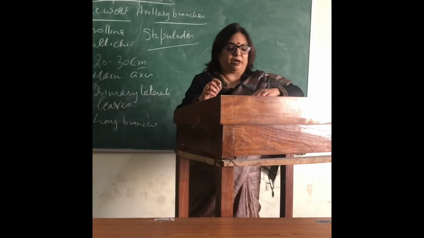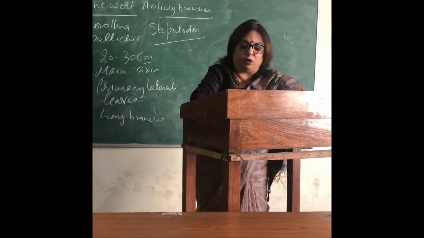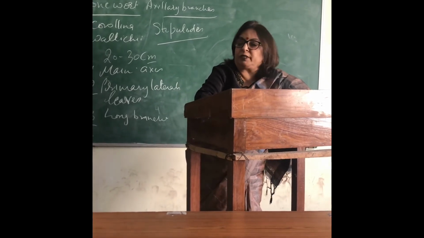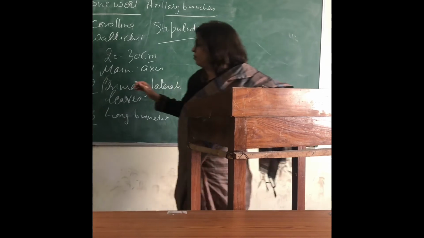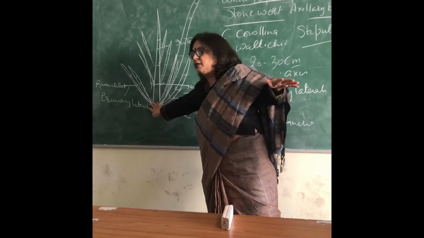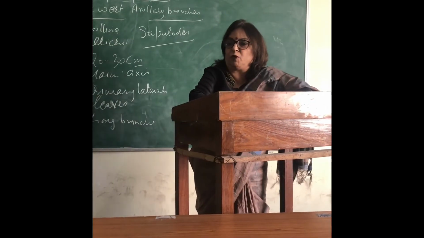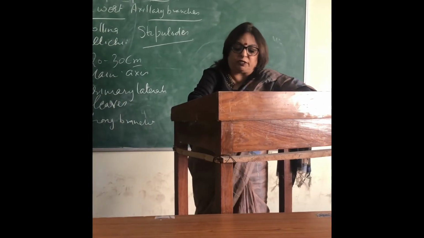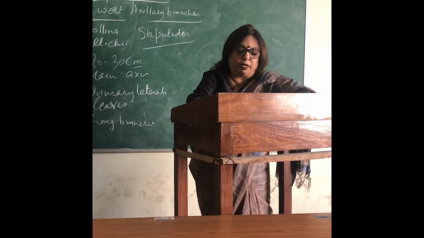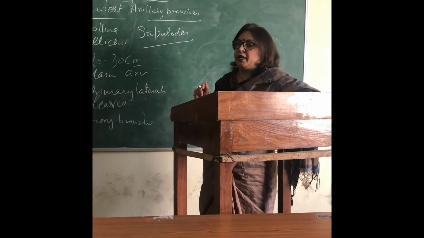So they are present in a bunch, and if a single whorl is there, that is known as haplostephanous. But sometimes we have one whorl on this side, and one on this side. Then it is known as diplostephanous. Diplo means two. Then another feature which we find on the main axis of the thallus